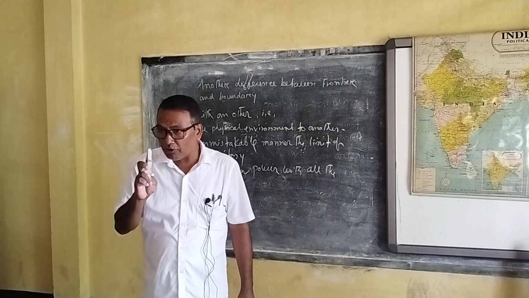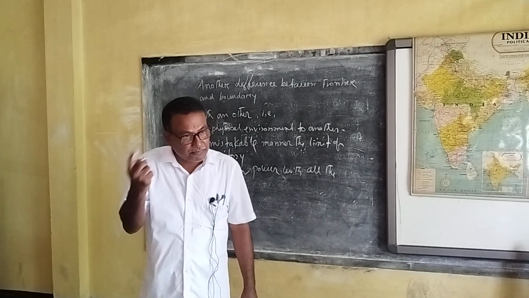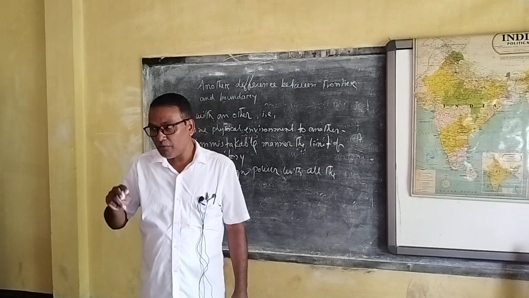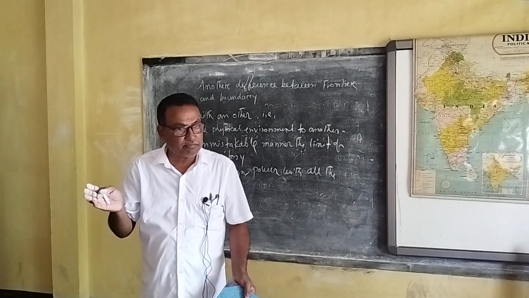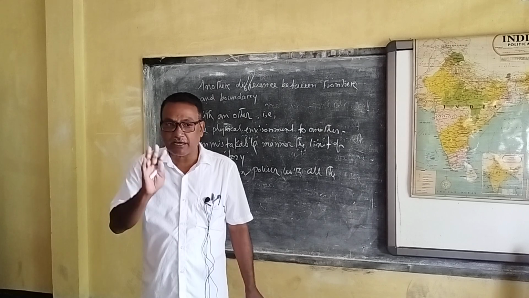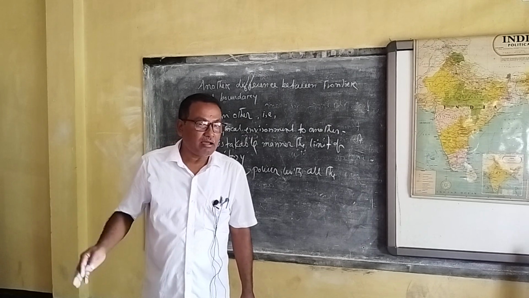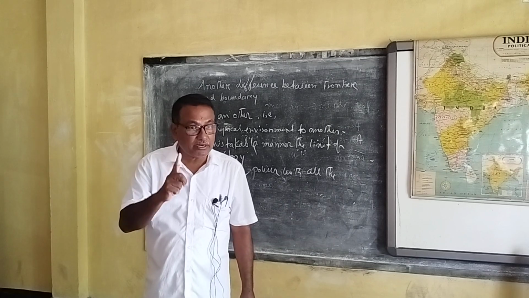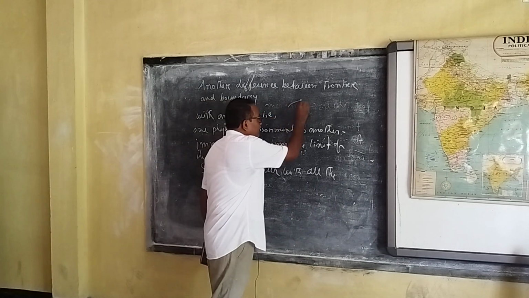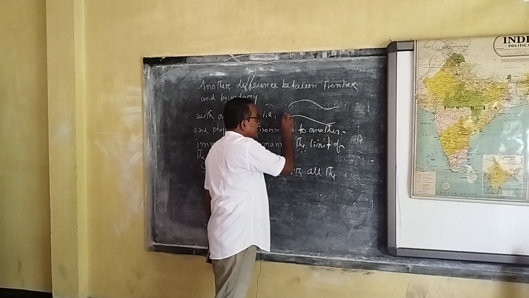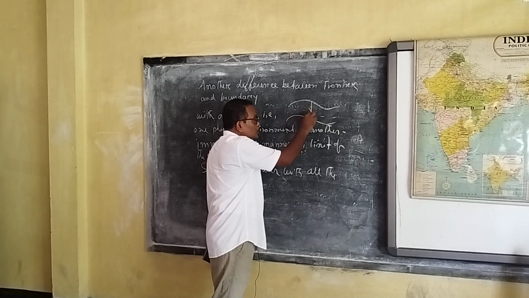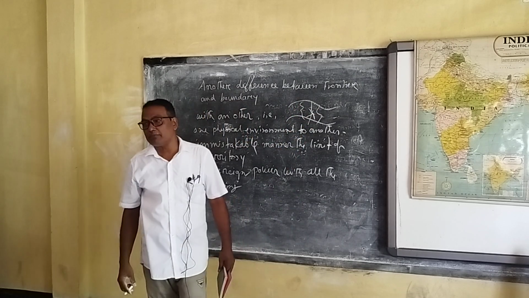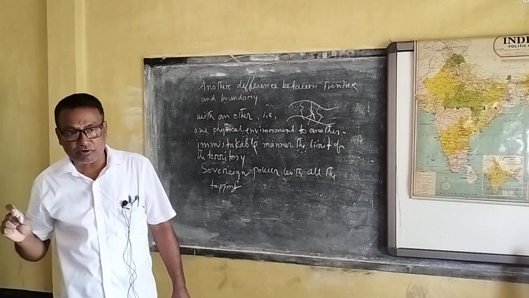That means what? A frontier is a natural existence, a boundary is man-made. The width of the frontier may differ; it may be 1 kilometer, 2 kilometers, 3 kilometers. It is unclaimed, unsettled and unintruded. No country can enter it, but the boundary is the line among the frontier regions. If this is the frontier, then this is the boundary where two sovereignties meet. So this is the no claim, no settle and unclaimed region of the area. So this is the difference between frontiers and boundary.